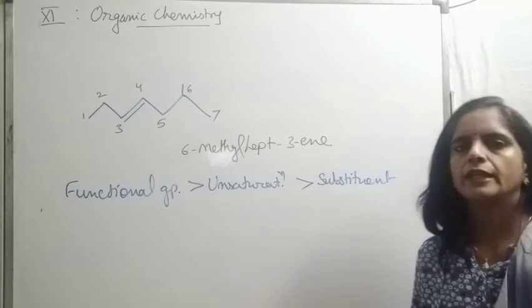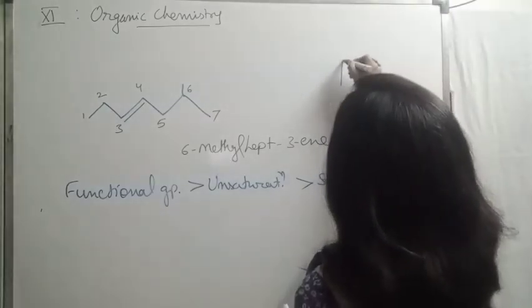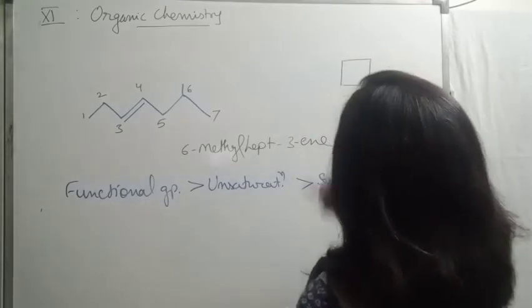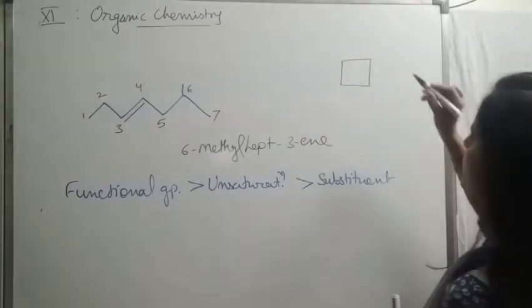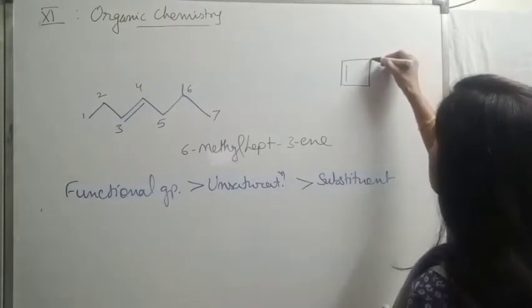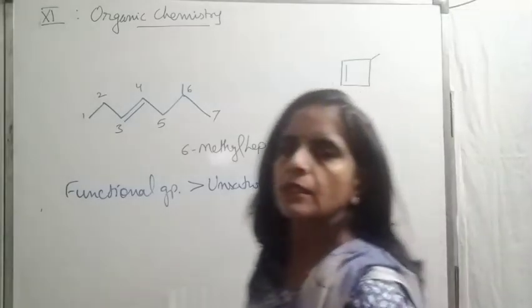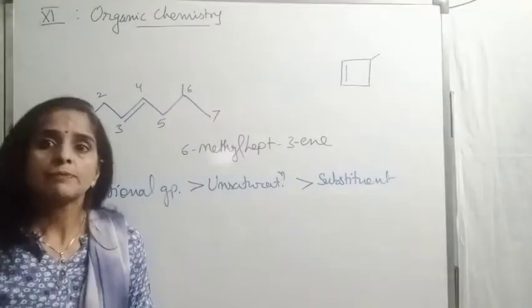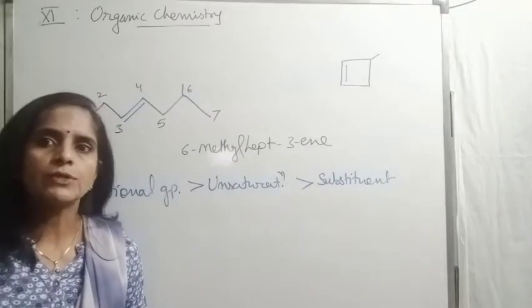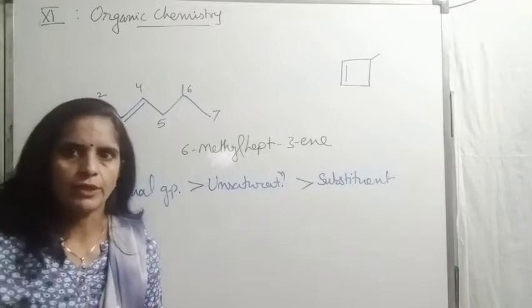Be very, very careful, beta, while giving numbering to a specific chain. For example, if I am giving you this compound, let us take one double bond here. Then I will be taking here one side chain. Now, especially in cyclic compounds, it's very, very important to decide the position for numbering.